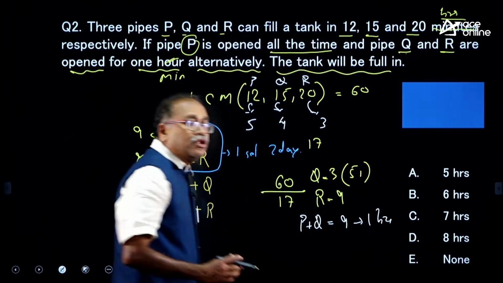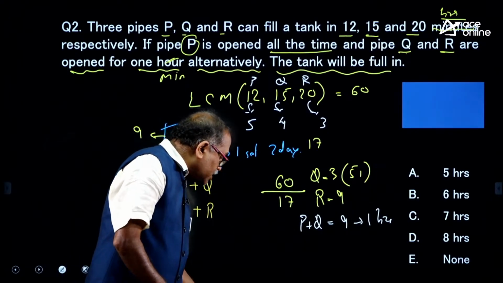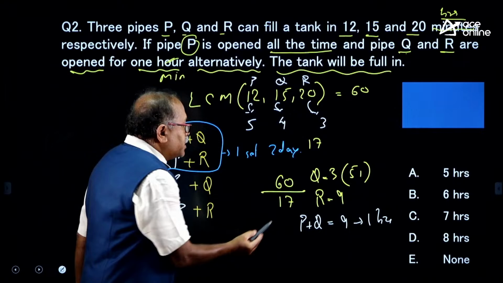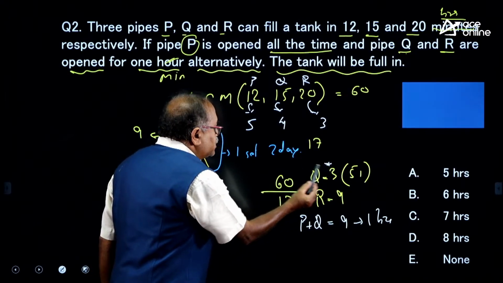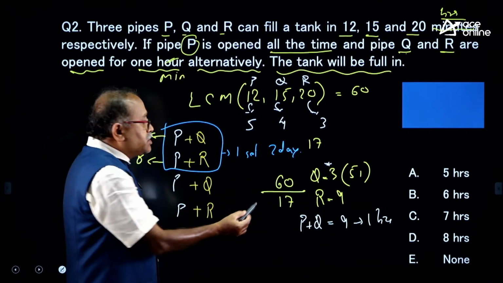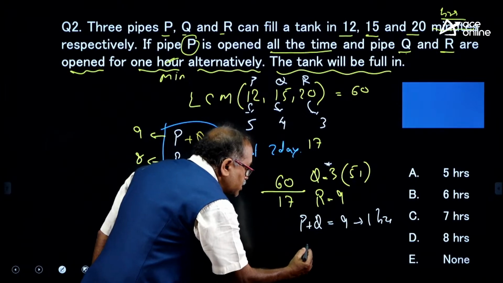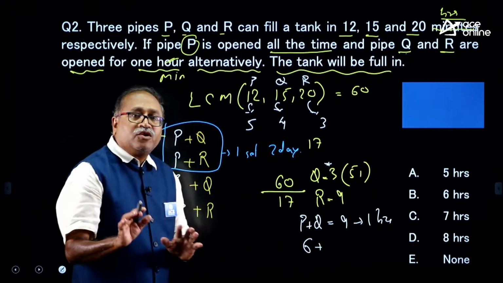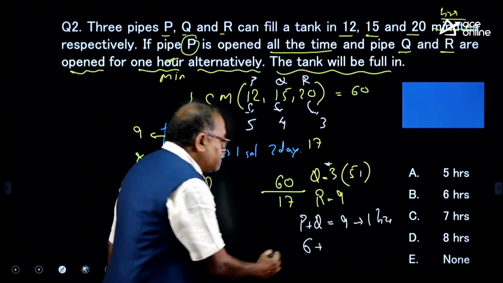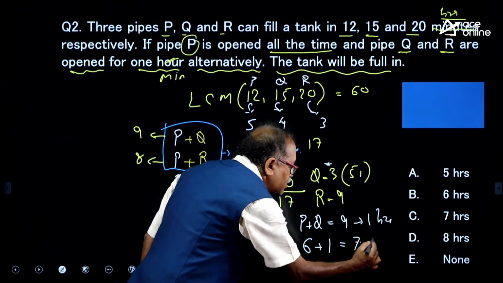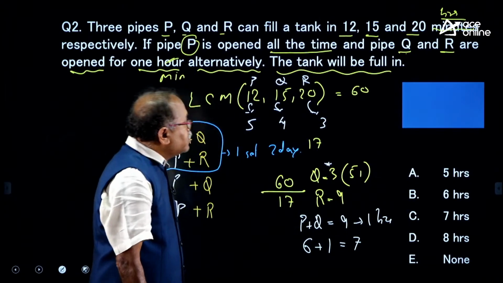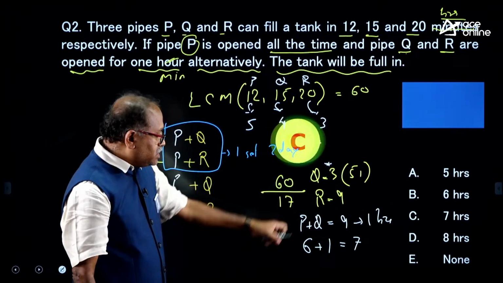Am I right? Now count the total number of hours. There are 3 sets, each set consists of 2 days of work. 3 into 2, that is 6 days, so 6 hours, plus another 1 hour. The tank will be filled in 7 hours. That is how your answer should be option C, 7 hours.